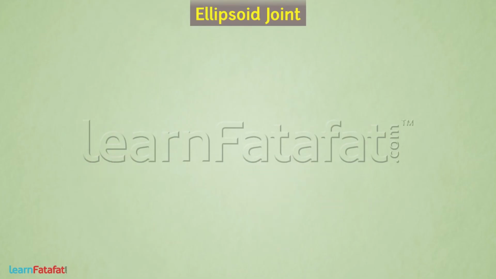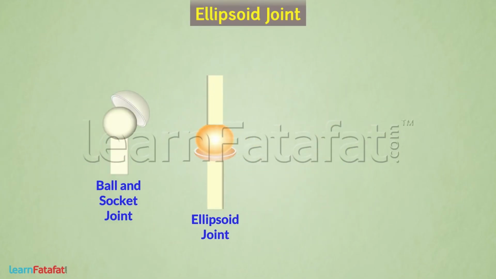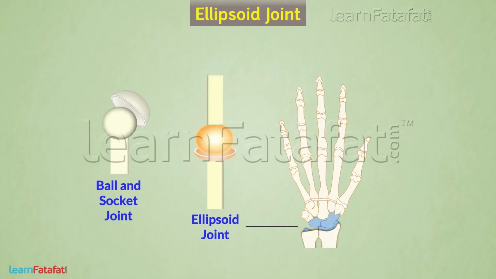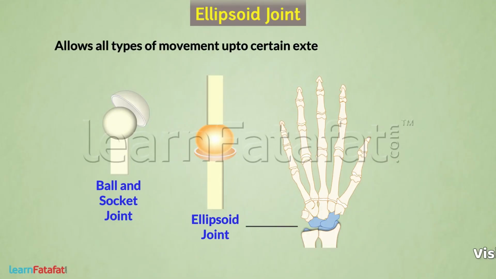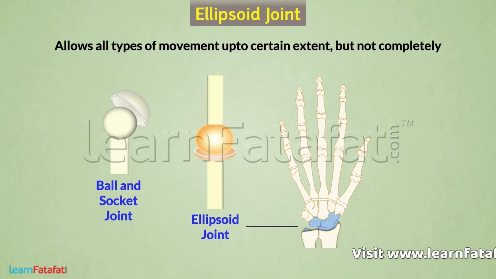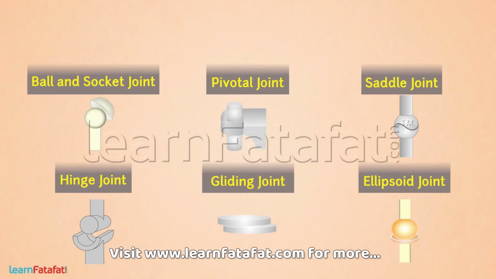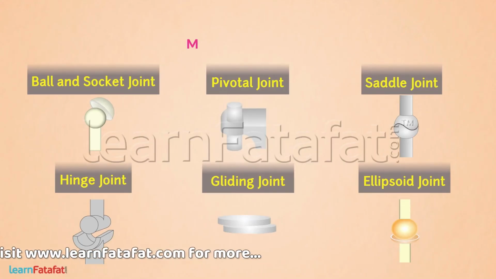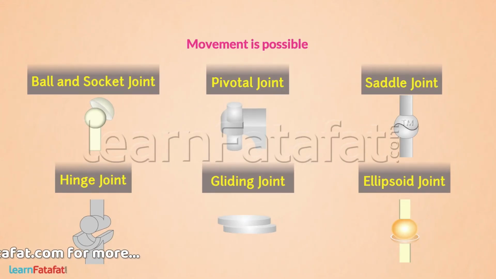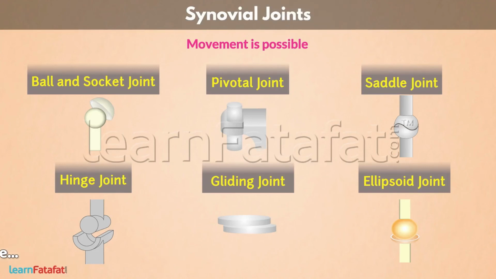Ellipsoid joint. It is like a ball and socket joint, but the shape of the bones forms an ellipse. It allows all types of movement up to a certain extent, but not completely. In all these joints, movement is possible. The joints in which movement is possible are called synovial joints.